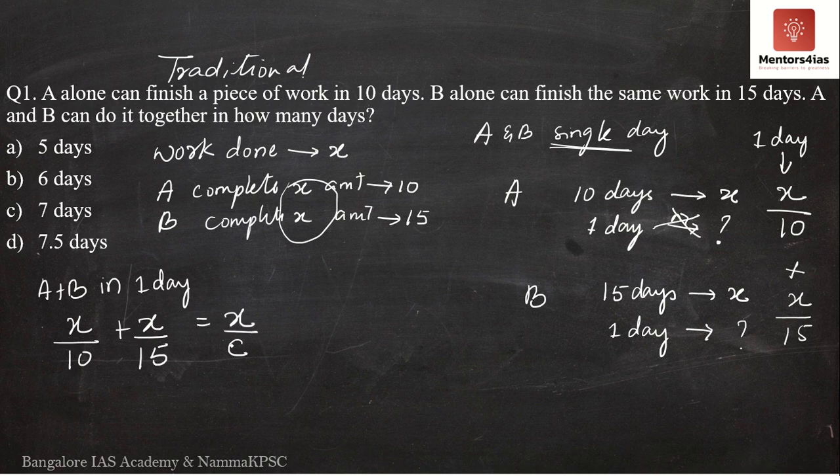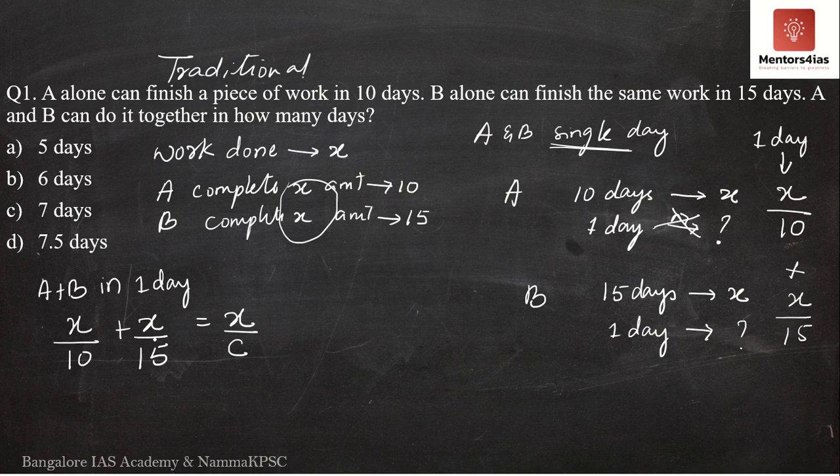So let C be the number of days taken by both A and B working together. When I add X by 10 plus X by 15, I should get X by C. Now how do I get this X by 10 plus X by 15? I'm pretty sure you should be able to do this by now, because in the last video we had discussed HCF and LCM. I hope everybody knows how to add fractions. This is nothing but by LCM.